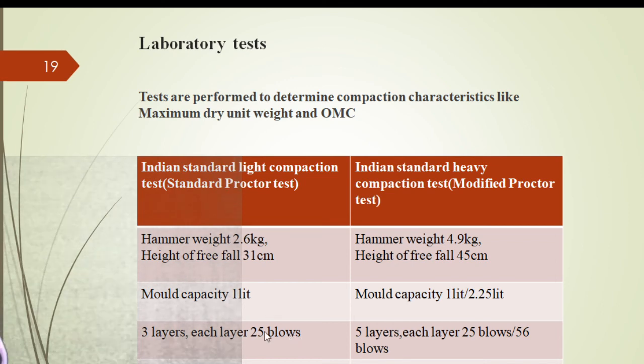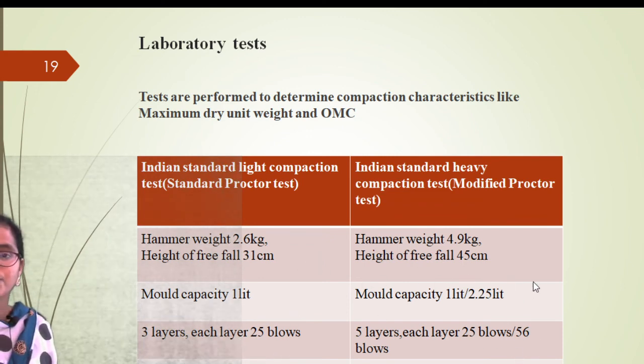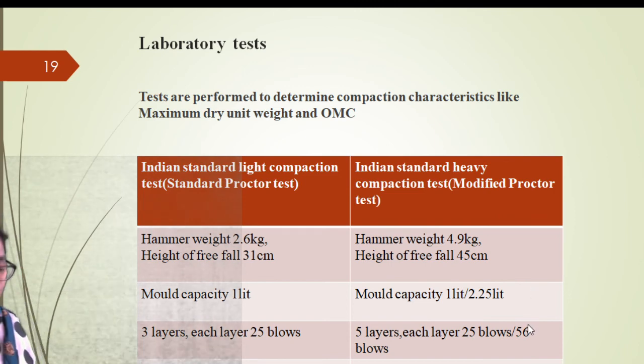Each layer gets 25 blows. But observe here, light compaction test has only 3 layers, here 5 layers. Here only 25 blows, here 56 blows. So this is the difference between light compaction and heavy compaction.